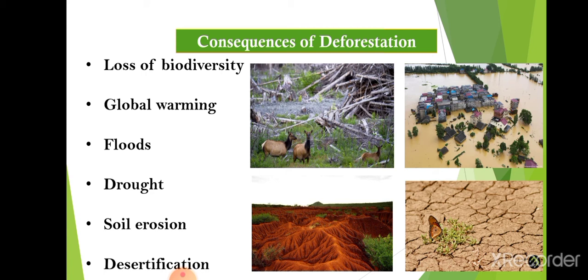It means the fertile soil is converting into infertile soil in the desert region. This process of conversion of fertile land into desert land is called desertification. So all these are the consequences of deforestation.